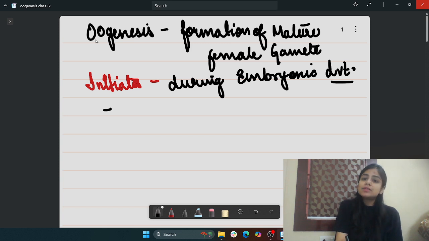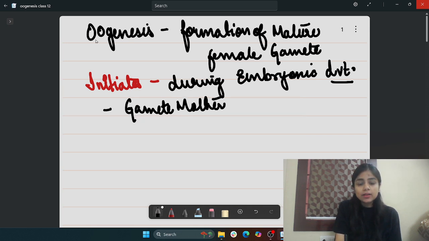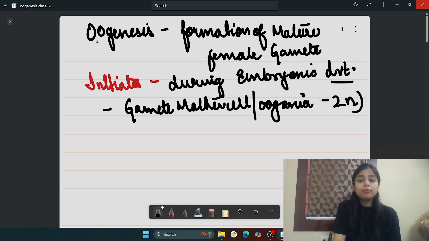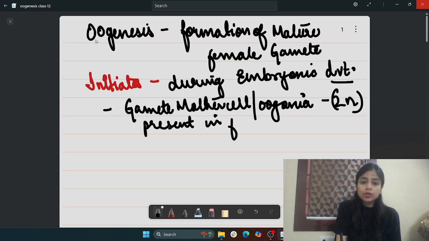Now what happens inside the fetal ovary? We can see there are gamete mother cells. They also have a name, that is called oogonia. Remember, this gamete mother cell is usually diploid. That means it will be 2n, right? So these are present in the fetal ovary.